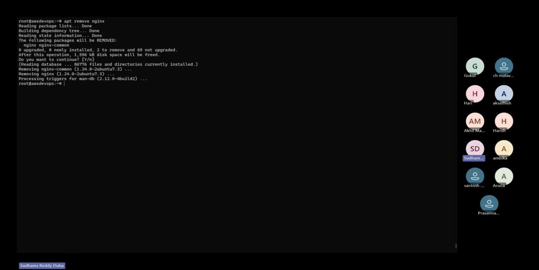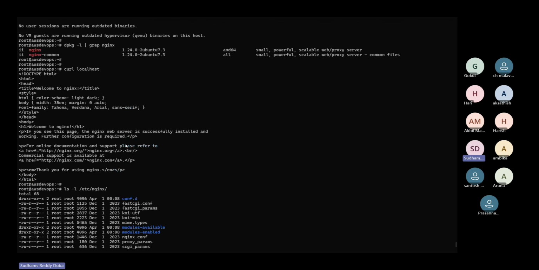Both are getting removed. Now if I verify with dpkg -l | grep nginx, what is it trying to say? The package got removed from your system, but I can still see it in the list. When you see this kind of information, you have to verify the status of the package.